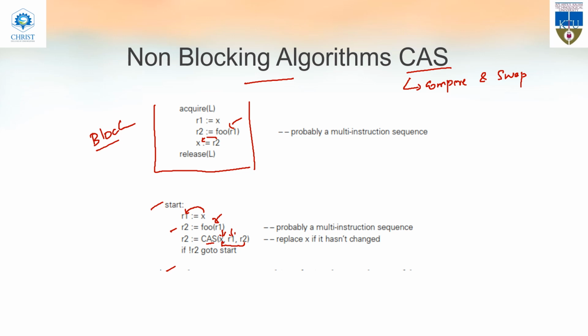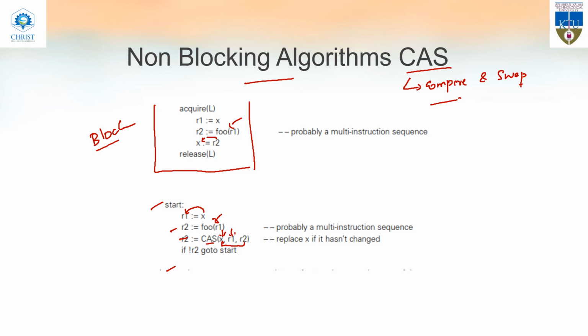Okay, compare and swap. So what happens? If there is no change, that means no other thread is using the variable X, then the final value will be copied to X. So there is a comparison, there is a copy. So that is why it is called compare and swap. If this is true, which is a Boolean value result, then it means this copying has been done and the thread can finish its work. If it is not true, that means it needs to redo all the steps.